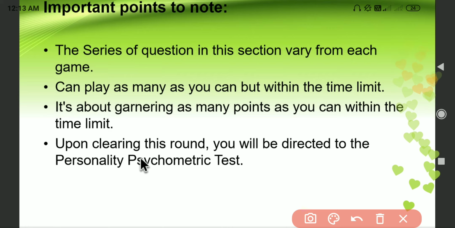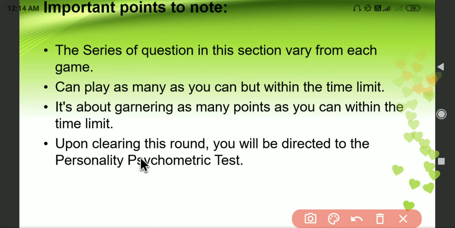Now the second thing is that you can play as many games as you want within the time period. There is no rule that you should play only 4 games, 5 games or 6 games. They will have plenty of games, as many as you can play in the given time. So there is no rule that you should play 10 or 20 games. If you play only 4 games, that is sufficient. You should answer properly. It's about garnering as many points as you can within the time limit.